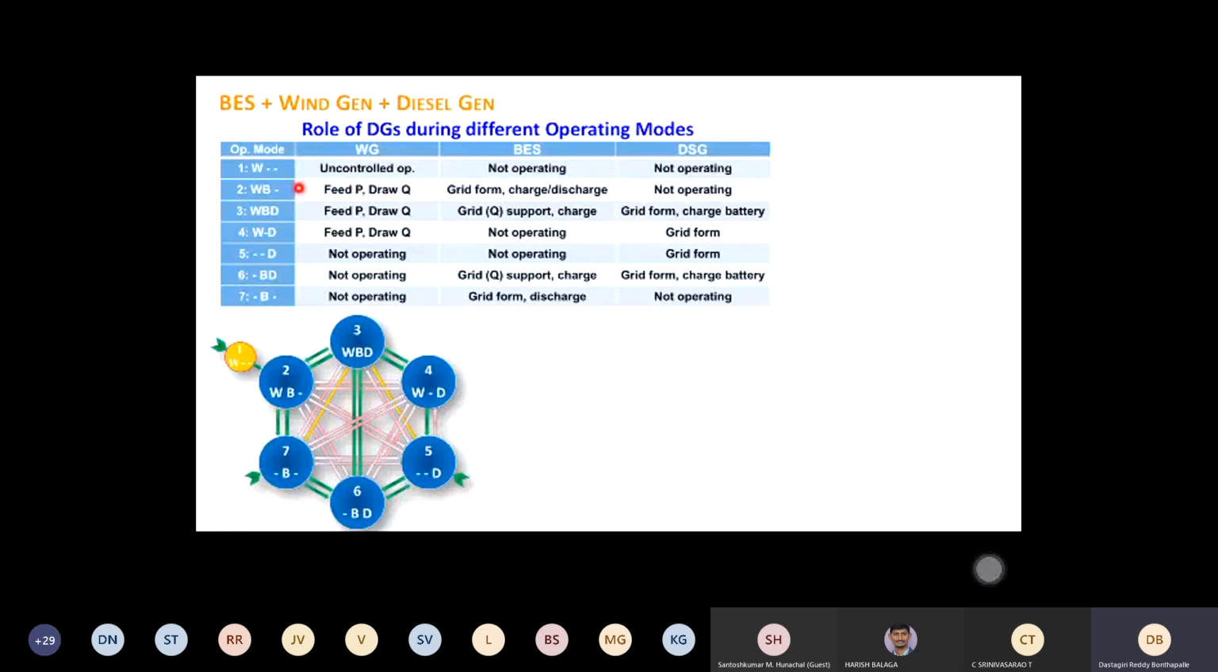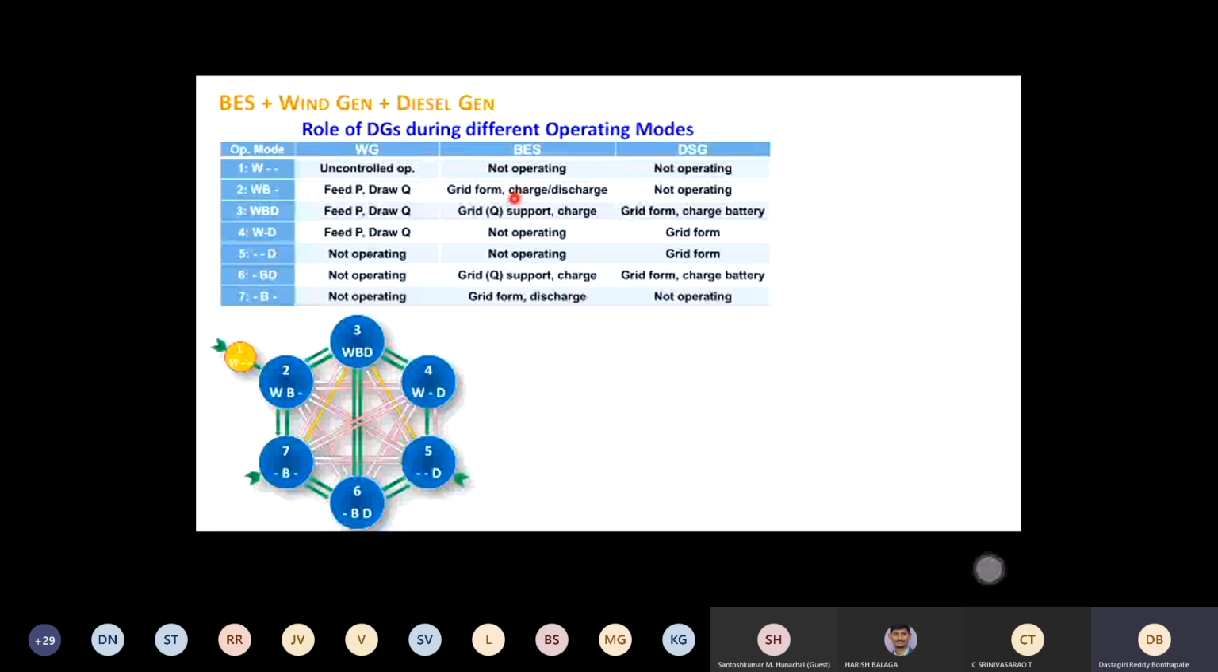And what is the mode? When the wind and battery are there, wind will feed P and draw Q. It needs some reactive power, so it will draw Q. And the battery will be in grid forming mode. Either it will charge or discharge. If the wind power is more, it may charge. If the wind power is less, both wind and battery will try to feed the critical load. So that is why it is charge and discharge. You can go through all these tables and see.